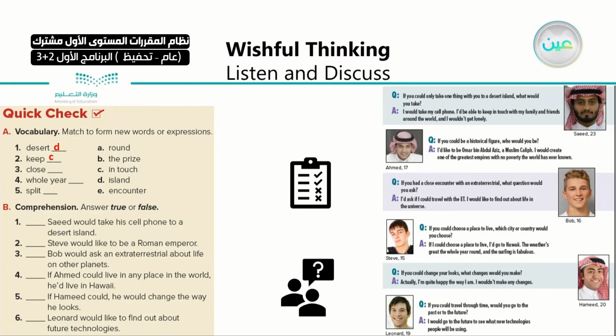Number three, close. This one was with the extraterrestrials. So what was it? Close encounter. So three with E. It means that you're meeting them face to face, in person, talking to them.